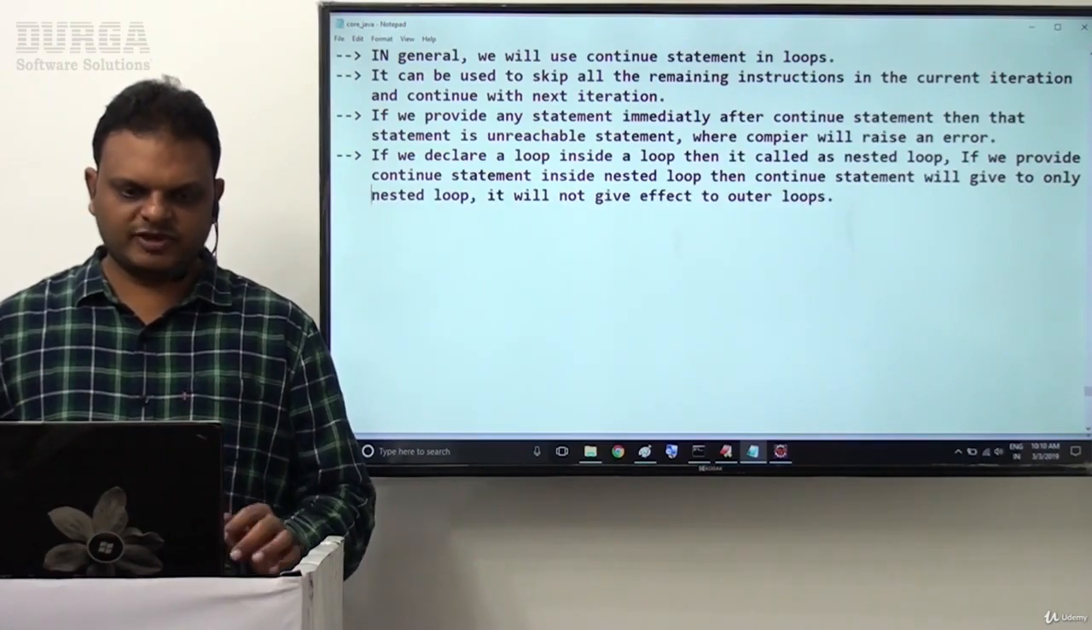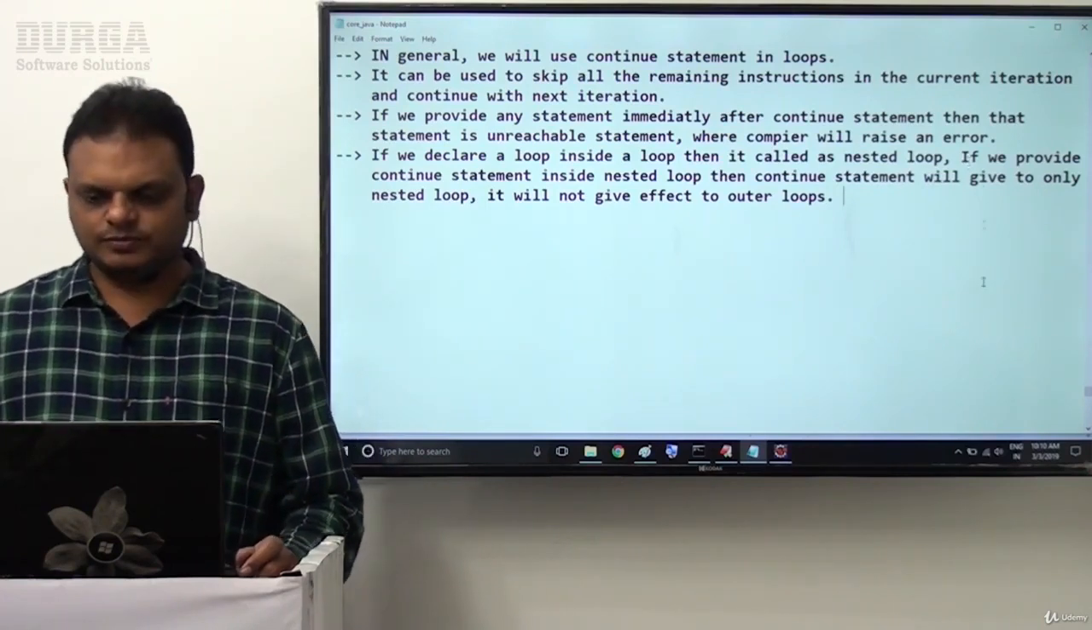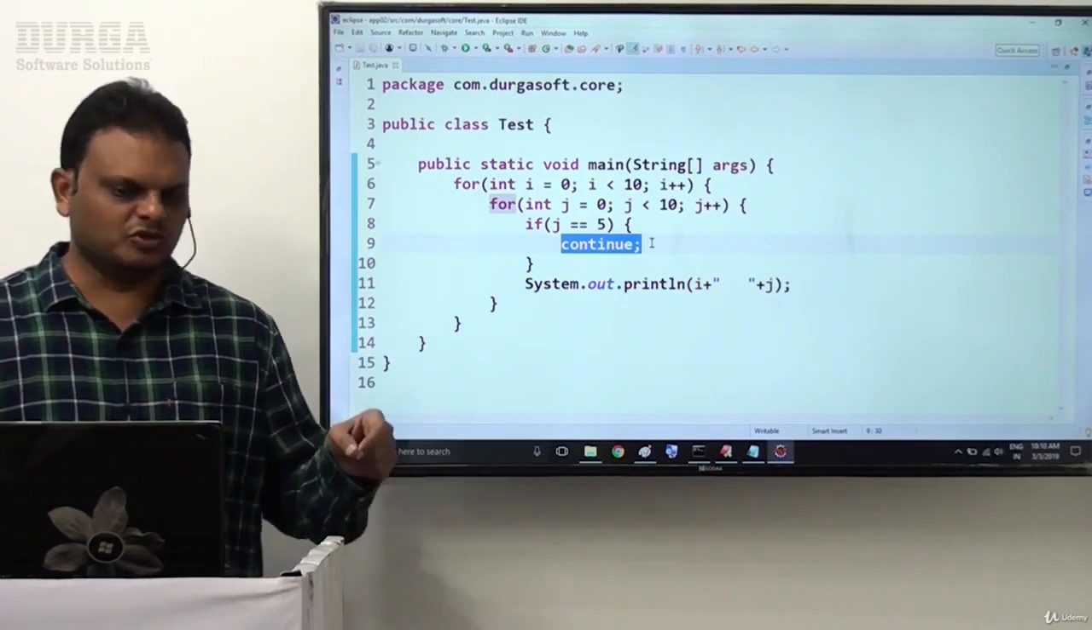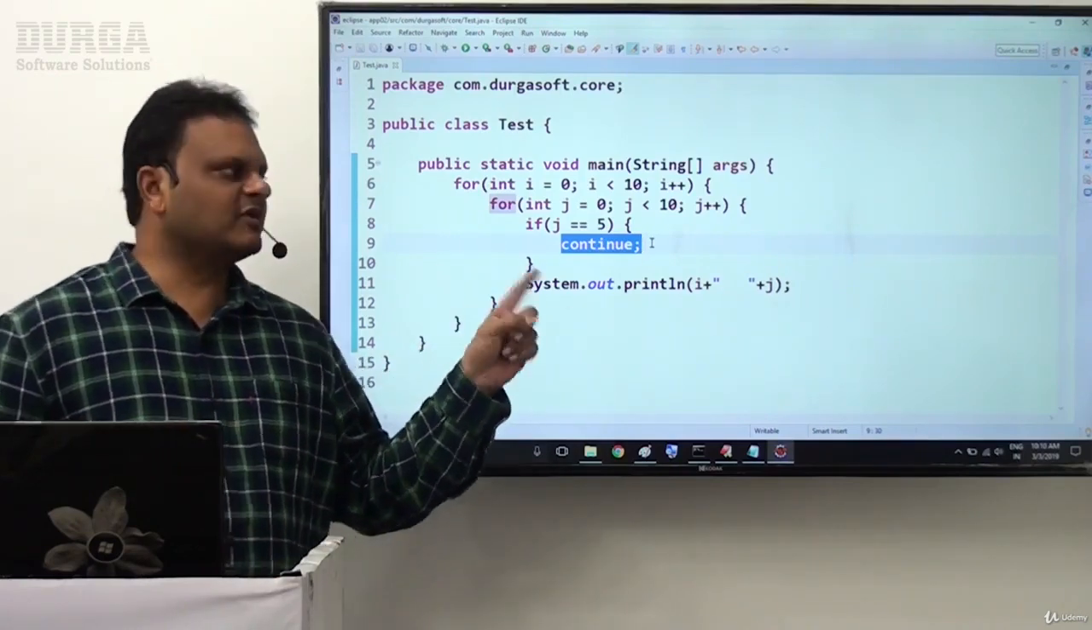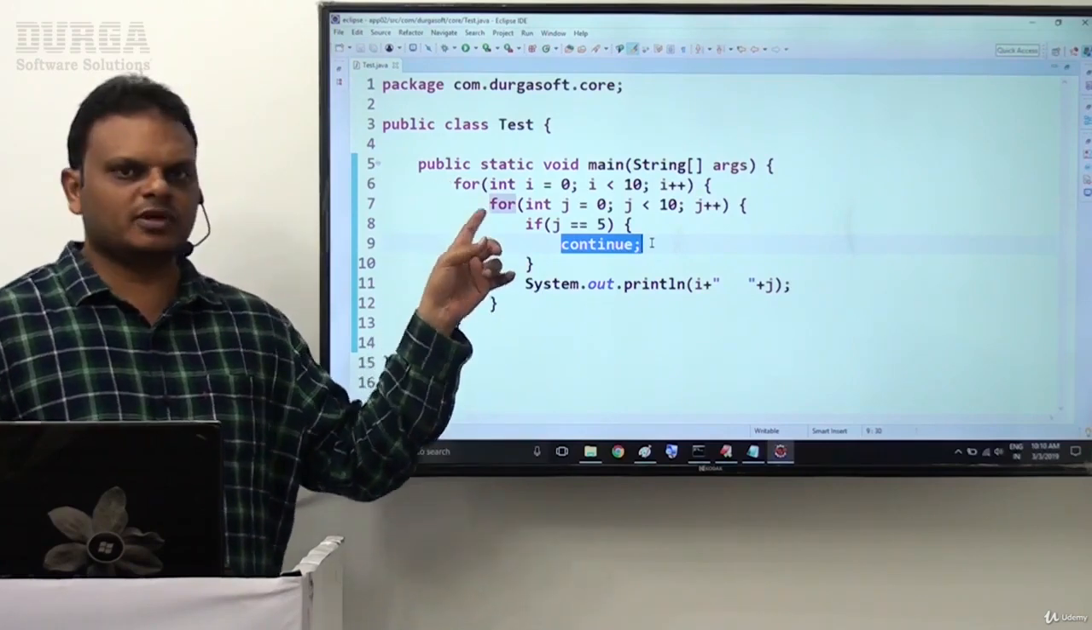That's it. It will not give effect to outer loops. That's fine, but my requirement is which one? The point is, if we provide a continue statement inside the nested loop, then that continue statement will give effect up to which one there? No, nested loop only. It will not give effect to the outer loop.